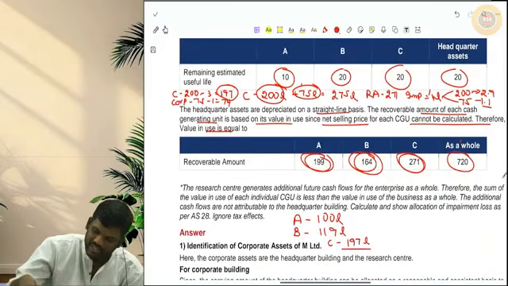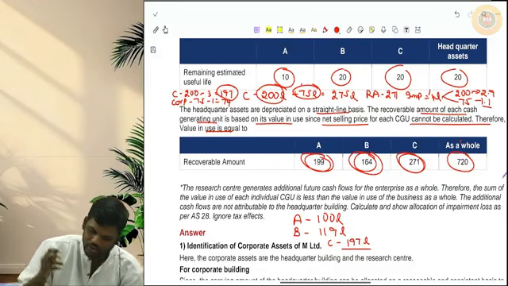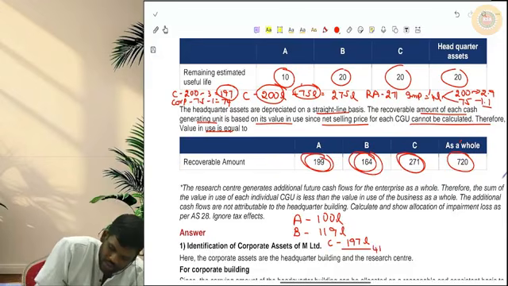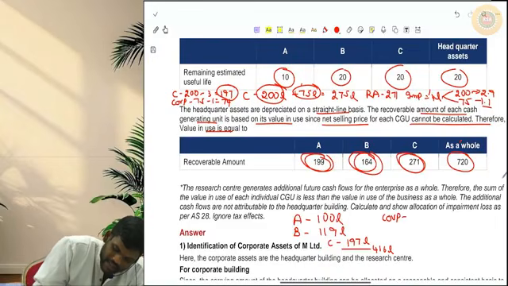Now how much is the total revised carrying amount? 100 plus 119 plus 197. So the total is 416 lakhs. This is other assets.